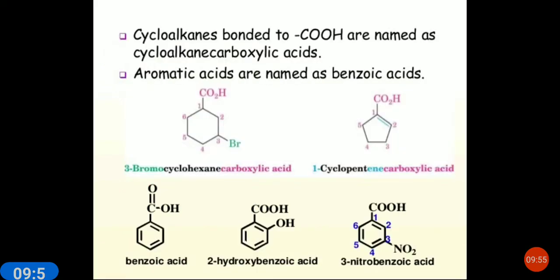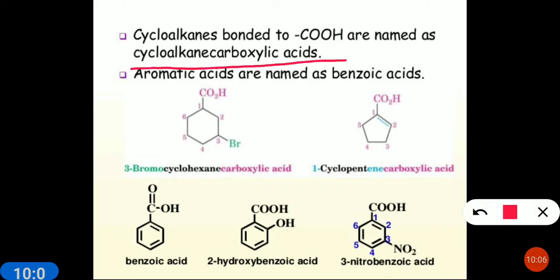Cycloalkanes bonded to COOH are named as cycloalkane carboxylic acids. Aromatic acids are named as benzoic acid and cyclo derivatives are named as cycloalkane carboxylic acid. So you can see the cyclo compounds here. At third, bromo is there. So 3-bromocyclohexane carboxylic acid.